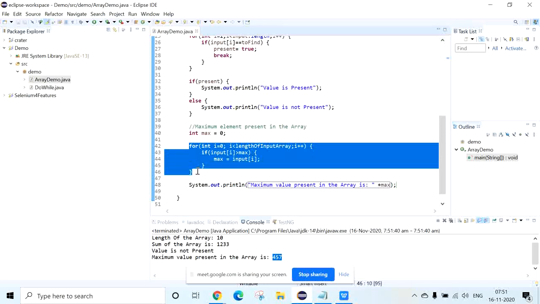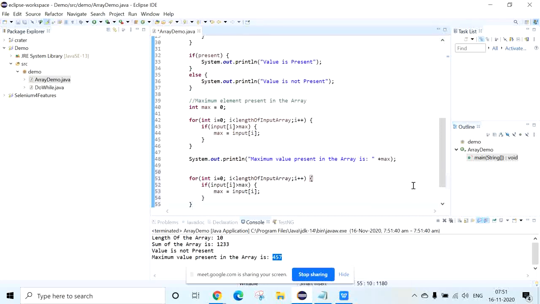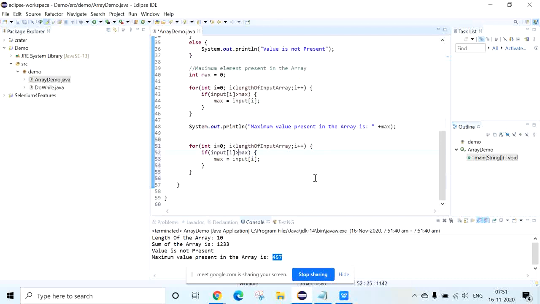If you want to see the minimum value, yes, that also we can do. The same for loop. You can write the less than symbol. So here we can modify. Instead of maximum, I want to make int minimum equal to 0. I have just modified it: instead of maximum, I am giving the less than symbol. So here I will say minimum.